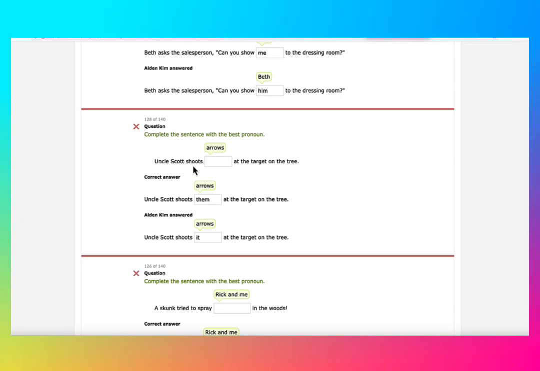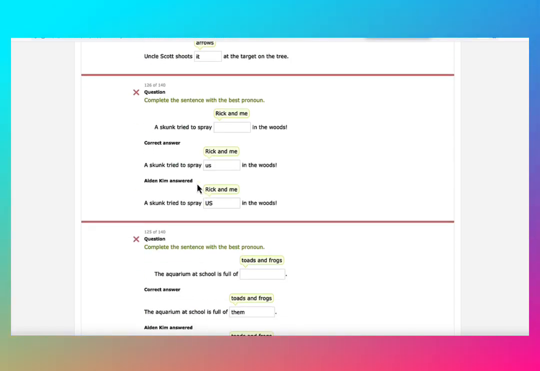Uncle Scott shoots arrows. Now there's no quotation mark here. Now arrows is a plural. You don't say it. It would be arrow. But if you see s at the end, it's a plural. So the plural pronoun for the objective case should be them from they. A skunk tried to spray Rick and me. Me is involved here. Rick and me. So it will be us. Because including yourself or myself, there is another person, Rick. There's a plural we. We becomes us.